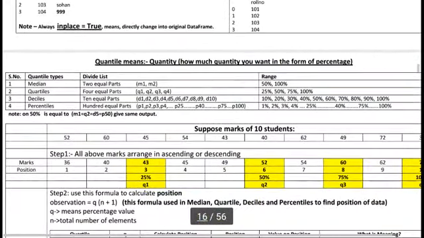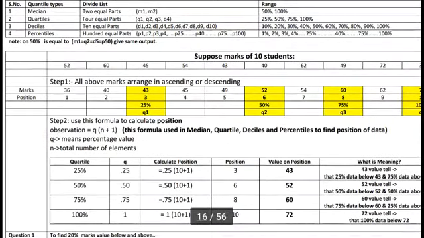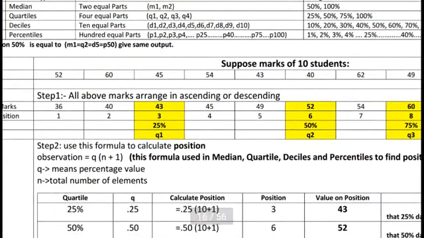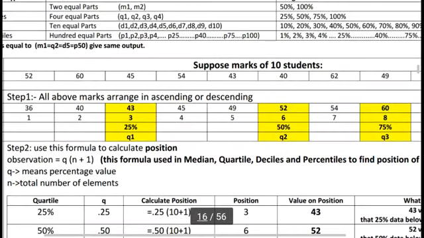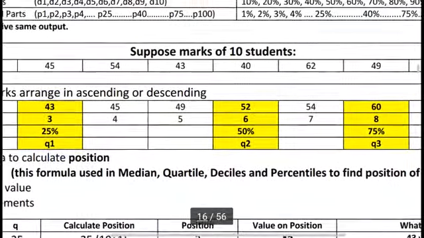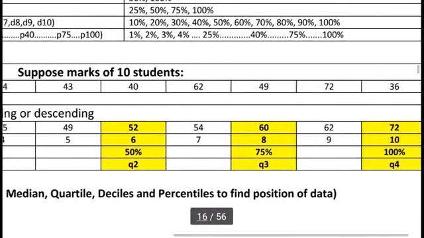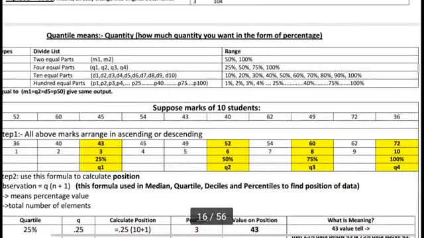To explain this concept, I am taking an example. Here are some steps we must follow to divide a list and get a position, and then we will get our desired value. Suppose I am taking the marks of 10 students: 52, 60, 45, 54, 43, 40, 62, 49, 72 and 36. But these marks are arranged in random order.